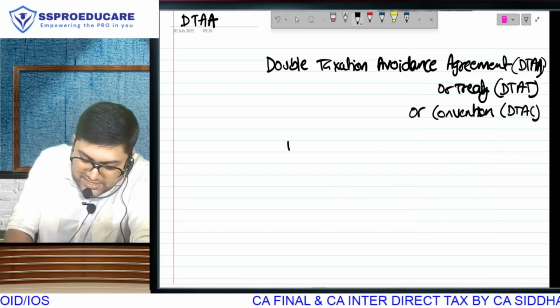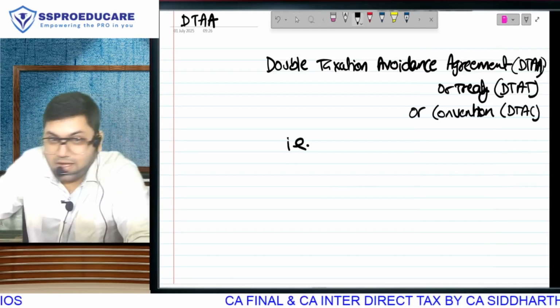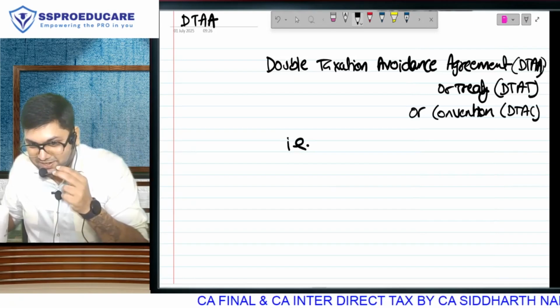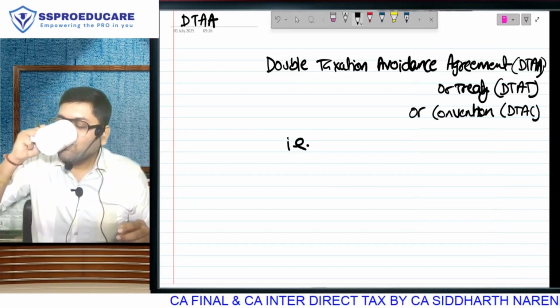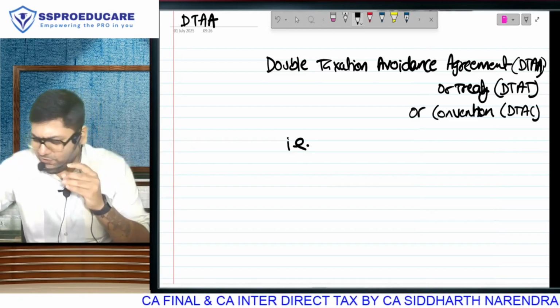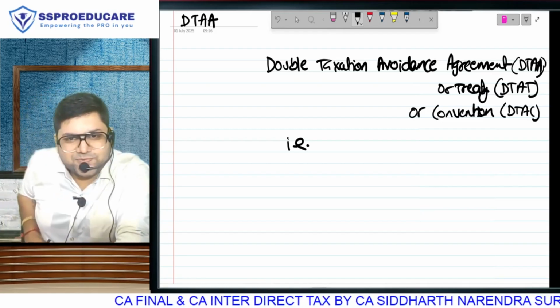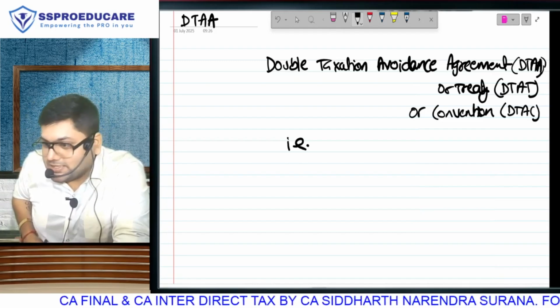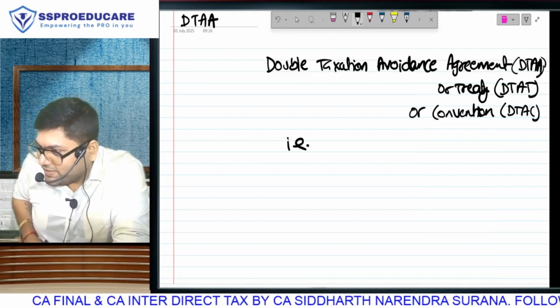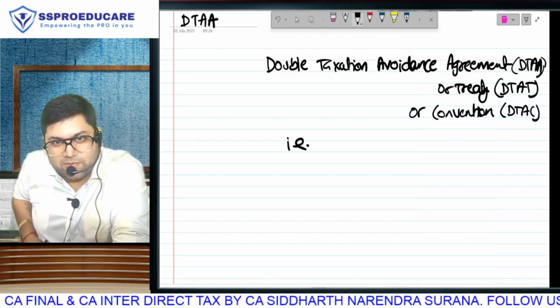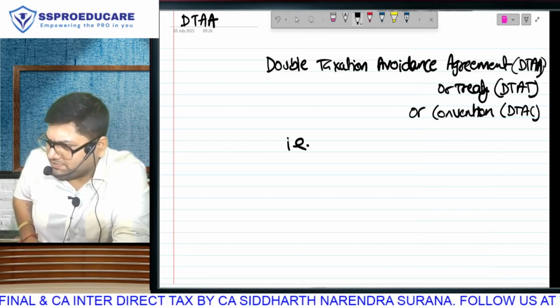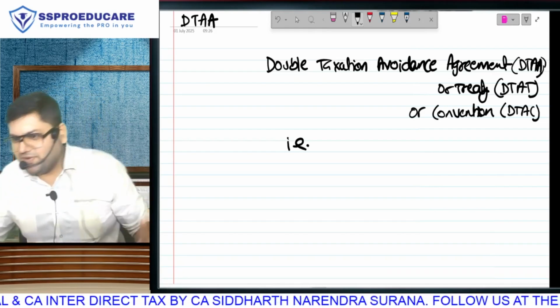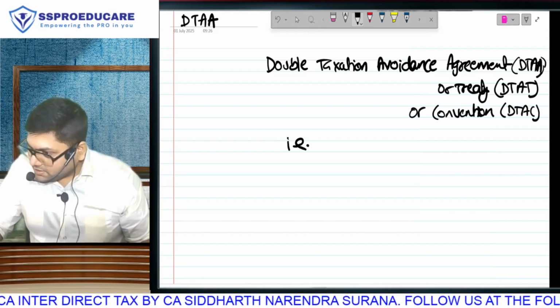If you open ICAI's study material, I think you should open the ICAI study material. Don't you think so? Why not open it? See, as far as direct tax is concerned, even if you don't touch the ICAI study material, it is okay, because all the questions and illustrations I already told you are going to be covered. Class book or additional question bank, somewhere in our database every single question will be covered.